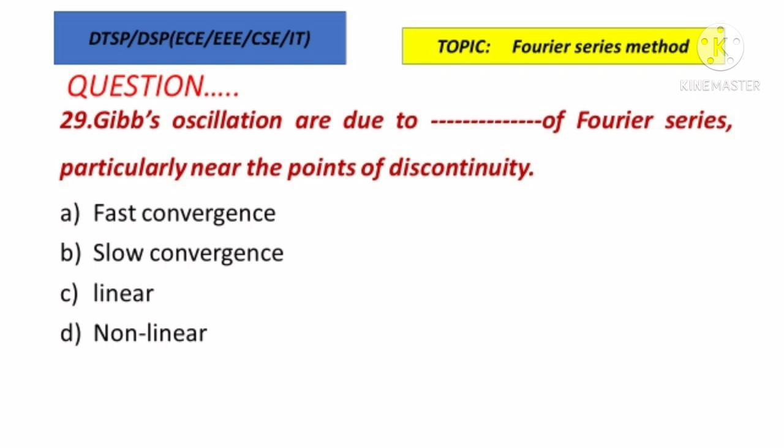So option B is the correct answer. Gibbs oscillation are due to slow convergence of Fourier series, particularly near the points of discontinuity. So while we are truncating the Fourier series to a finite sequence, at the points of discontinuity, due to the slow convergence of Fourier series, we are getting the Gibbs oscillation. That is a concept, remember that.